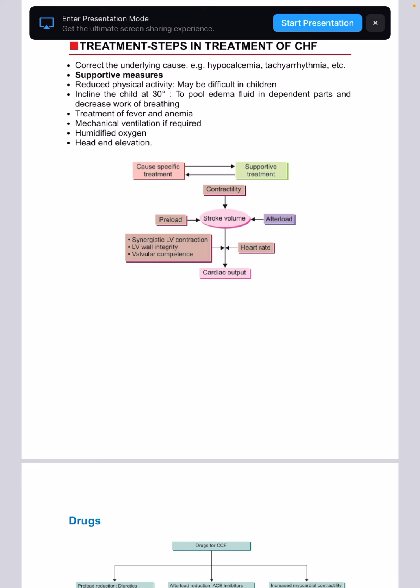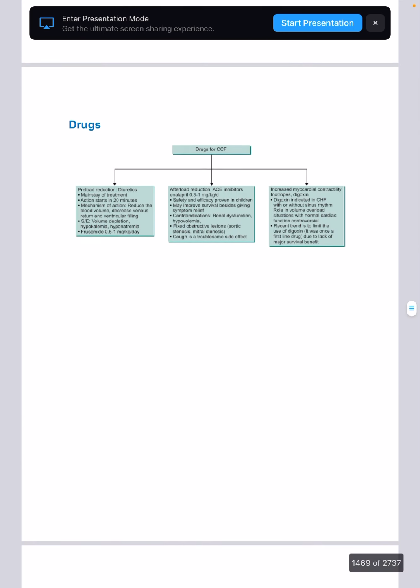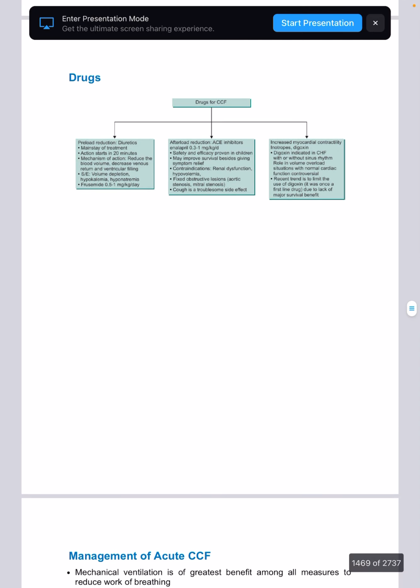So, cause specific treatment you'll do, supportive treatment you'll do, then contractility, stroke volume, preload, afterload, heart rate, cardiac output, all that. Drugs, what drugs you'll give? In drugs, you'll give preload reduction, diuretics you'll give so that the load on the heart reduces, and it is a mainstay of treatment. Action starts in 20 minutes, and you'll give furosemide.